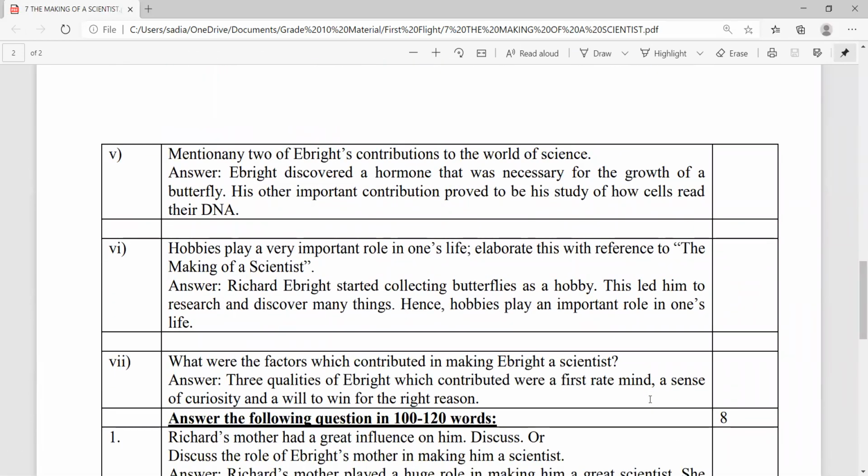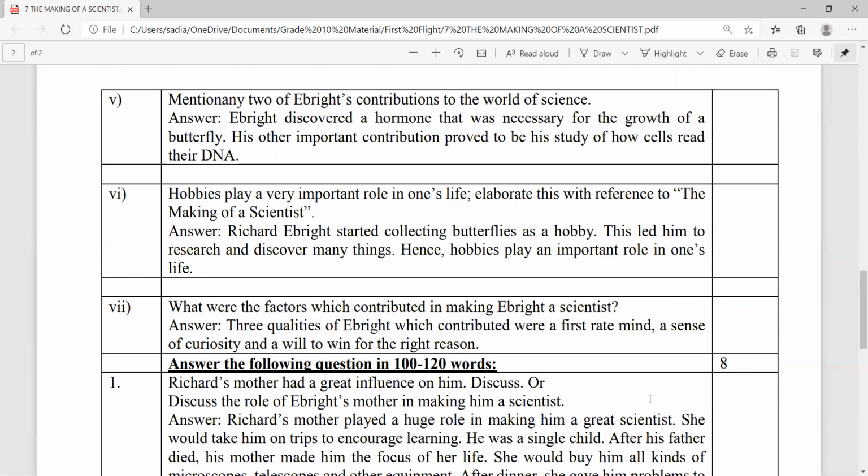Mention any two of Albright's contributions to the world of science. Robert W. Patterson, in The Making of a Scientist, mentioned the contributions of Richard Albright to the world of science, mentioning that Albright discovered a hormone that was necessary for the growth of the butterfly. Moreover, it is evident that another important contribution was his study of how cells read their DNA.